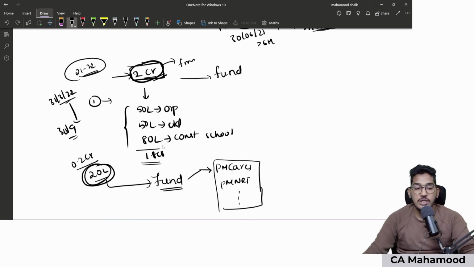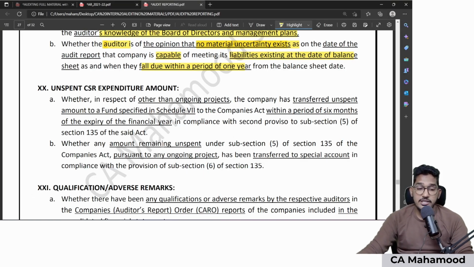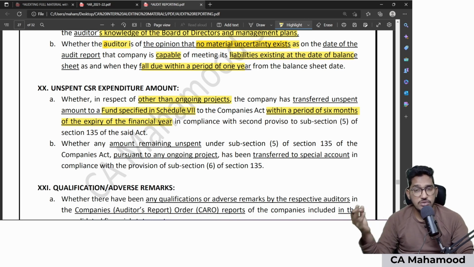If you are able to spend it on your own, come up with a project within 6 months. If you don't come up with a project within 6 months, transfer that money to the fund, and that fund will be utilized by the government for public welfare. So that is the first point in respect of other than ongoing projects. That means if you don't have any project, the company should transfer that unspent amount to a fund specified under Schedule 7, within 6 months from the end of the financial year. Once the money goes to the fund, company will lose control over it. Government will take care of it.